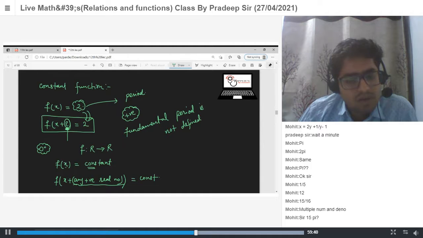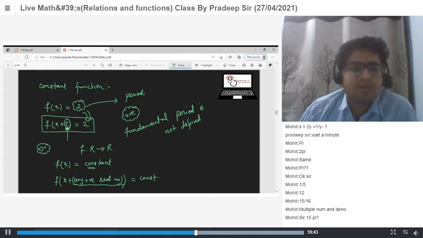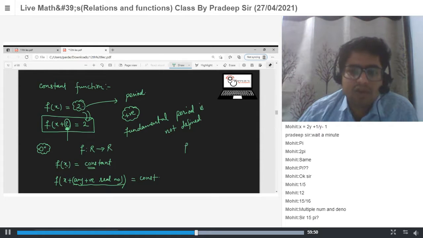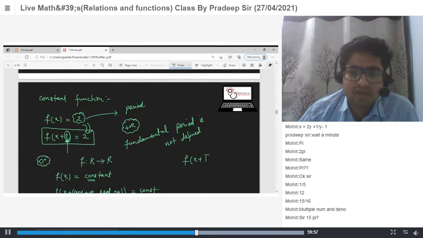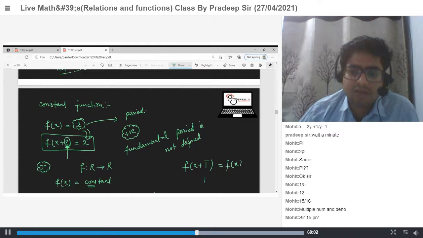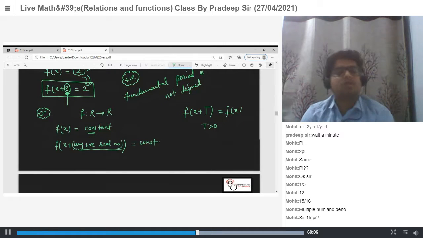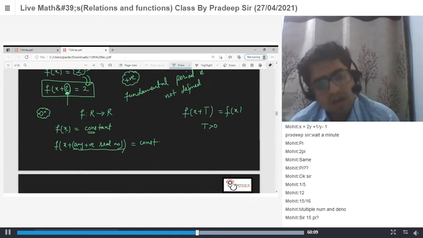So sir, if we add a negative real number, it will not. No. The definition is that the period is always a positive number: the smallest positive real number t such that f(x + t) = f(x), for x belonging to the domain. T must be positive. That's why f(x) plus any positive real number is constant. It means any positive real number is a period for the given constant function, but the fundamental period is not